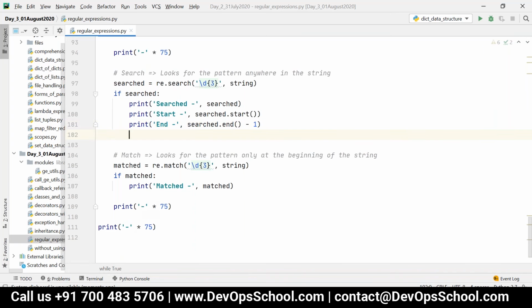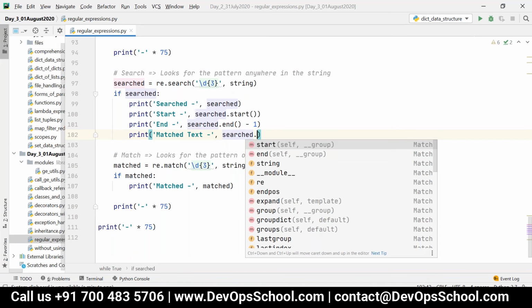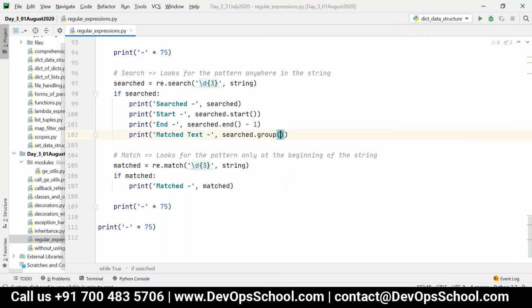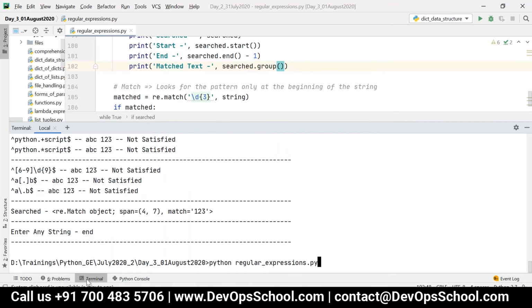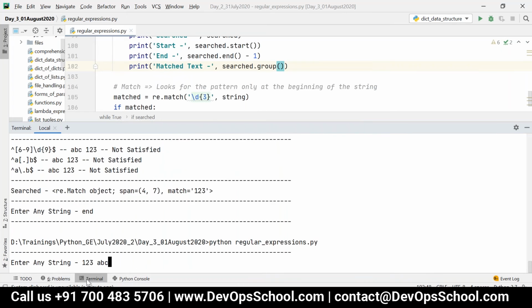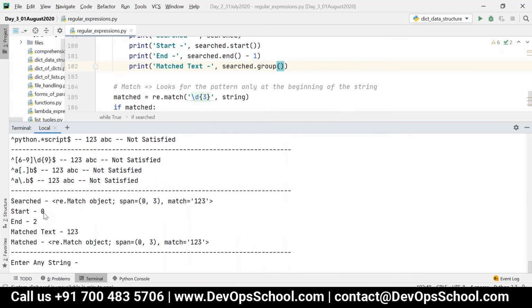And then matched text, I can write searched dot group. In this case, I can retrieve them separately. See here, start is 0, end is 2, and matched text is 123.